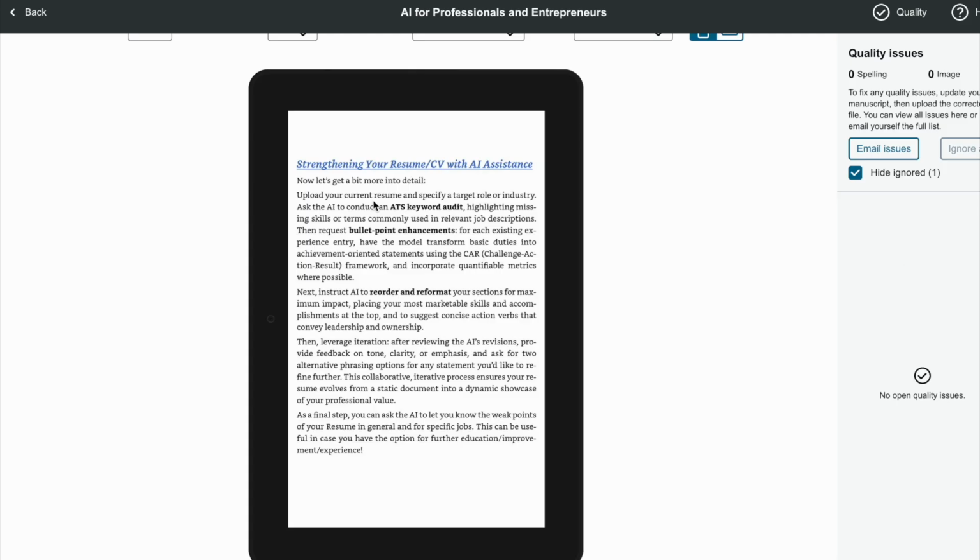So let's get started. More specifically, I'm going to be looking at this chapter, strengthening your resume CV with AI assistance. And basically, I'm going to follow this step by step. So let's see what it says. Upload your current resume and specify a target role or industry.